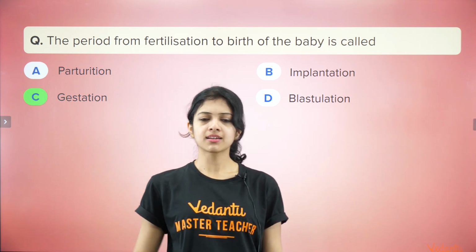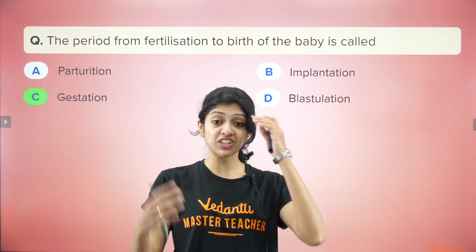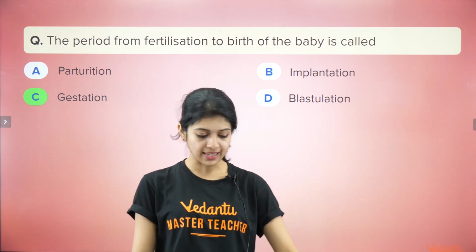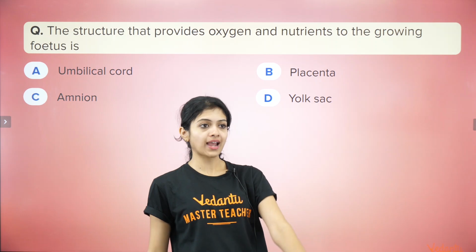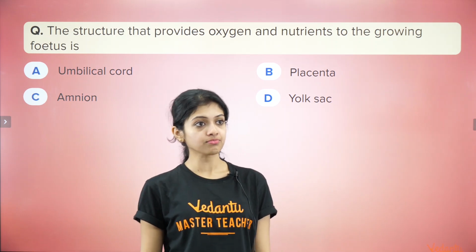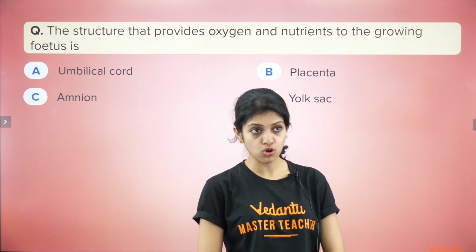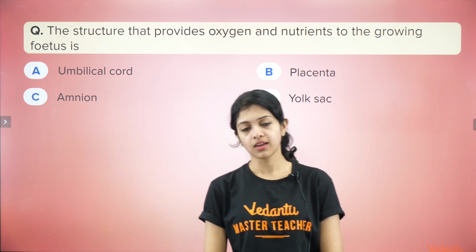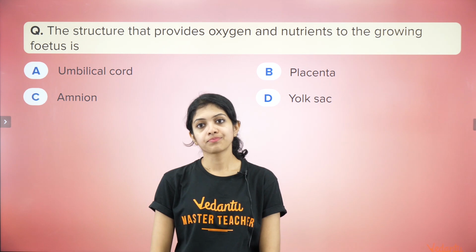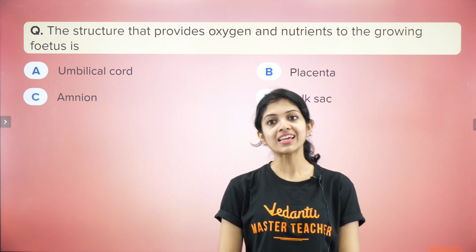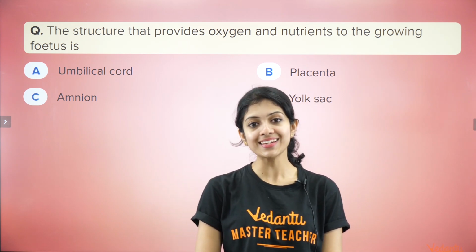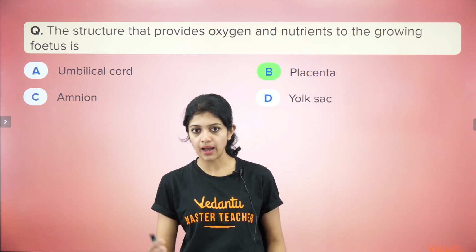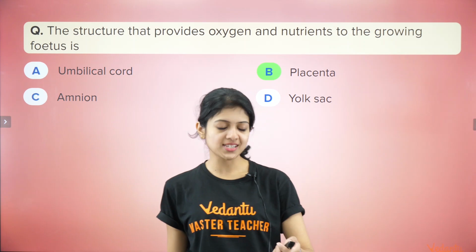Keep that in mind. All those terms are very important, children. Gestation, implantation, parturition, everything is important. Okay. One more last question for the day. The structure that provides oxygen and nutrients to the growing fetus. 5, 4, 3, 2, 1, go. The answer is definitely the placenta, and I'm sure most of you would have got it right.